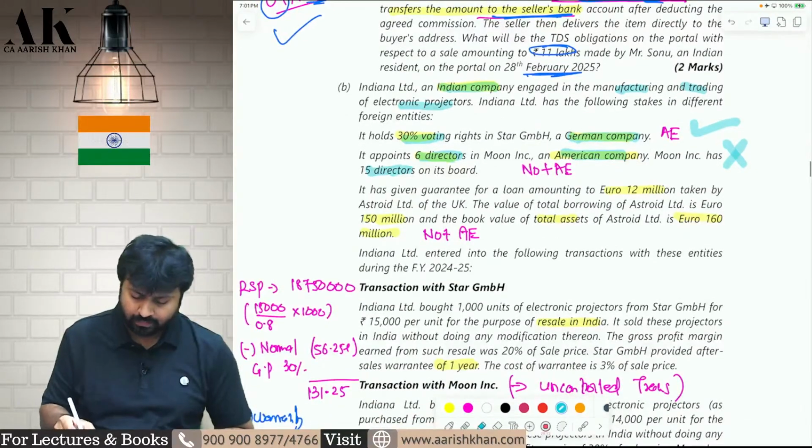Third, it has given a guarantee of a loan of $12 million.